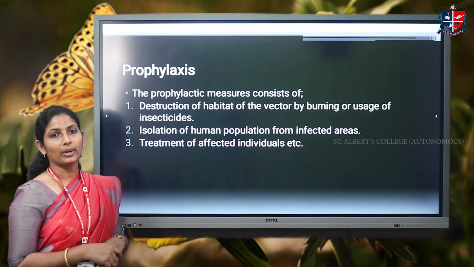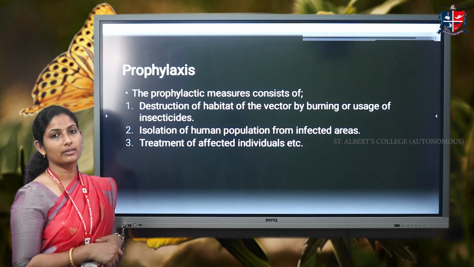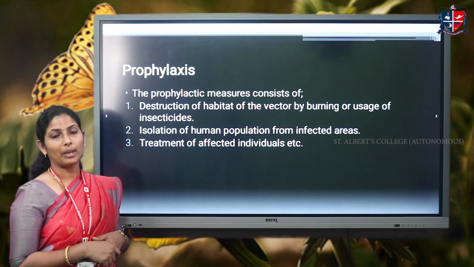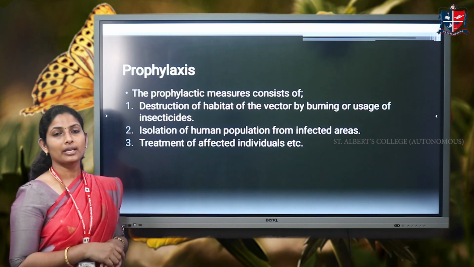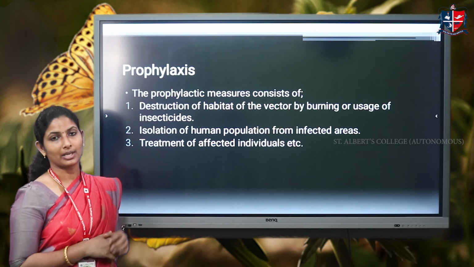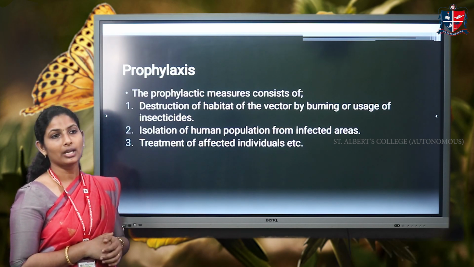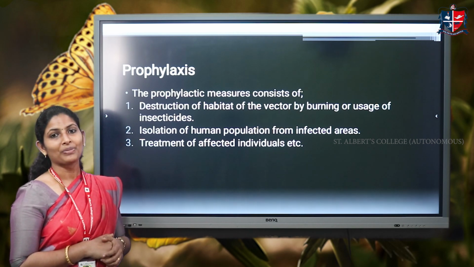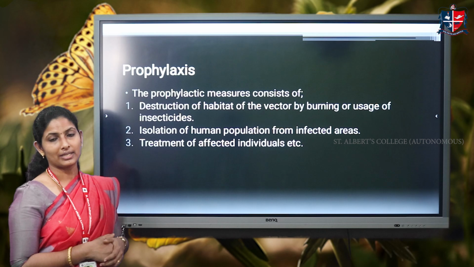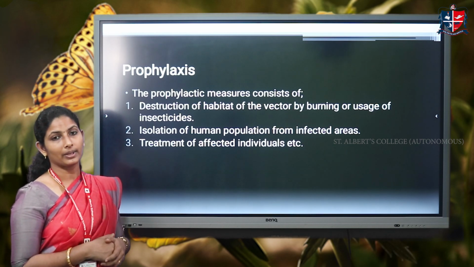And coming to the prophylaxis, it is very important to take prophylactic measures to control the disease. One thing is that we need to control the flies that are spreading this disease, by destroying their habitats, by applying pesticides and destroying their breeding grounds. Another thing is avoiding the bites of these flies. The time when these flies are biting needs to be avoided. Full sleeve shirts and body covering dress should be used. Then insect repellent creams can be used,